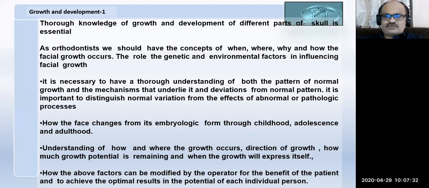Sometimes what appears normal at a particular age will appear abnormal at another. For example, we should have spaces between the primary teeth for the permanent teeth to adapt. If the same spaces are present in the permanent teeth, it is abnormal. But when present in the primary teeth, it is normal.